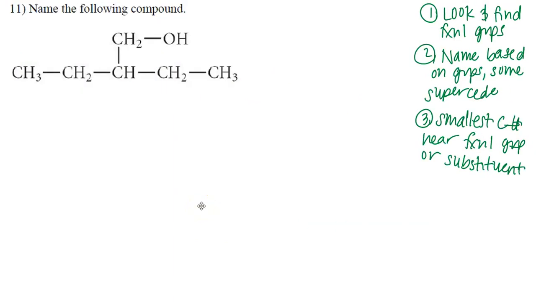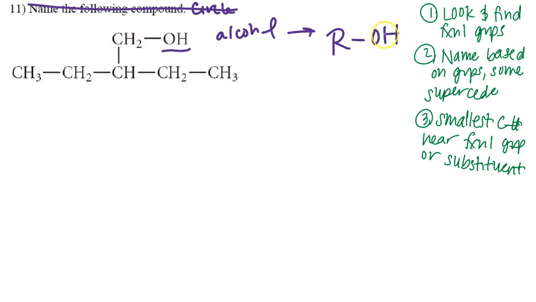And for number 11, again, we're going to name the following compound. And of course, it doesn't say it, but you're going to circle or box your answer. First, we got to look and find functional groups, name them, and then try to get the smallest numbers possible. And I'm looking at all this, I'm like, okay, I'm seeing single bonds everywhere. So we're thinking some kind of alkane, but wait a minute, I see OH. This is an alcohol. Okay, so alcohol is going to be an R group. This whole thing can constitute an R group, OH.